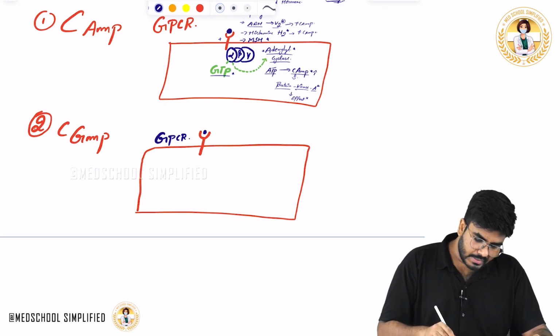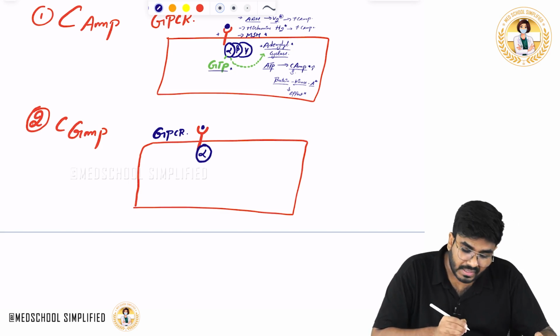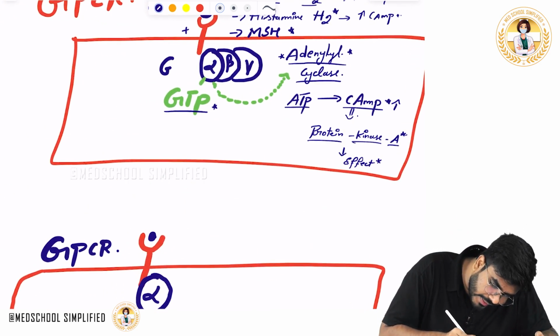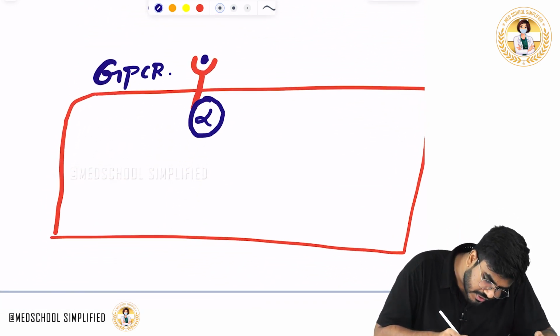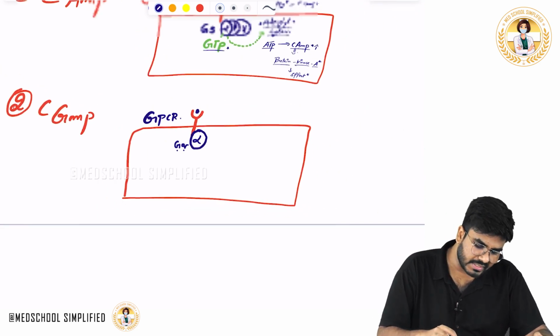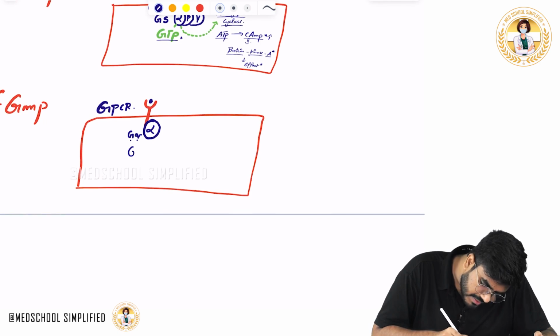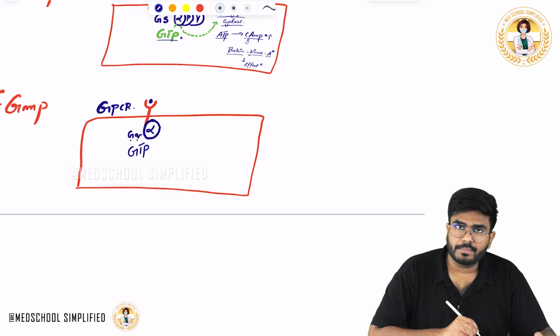What is that? Intracellularly here also an alpha subunit is there, but this alpha subunit is of a different type. In the cyclic AMP system, the alpha subunit is a G stimulatory type. Here the alpha subunit is GQ type. When a ligand comes and binds here, previously GDP was bound, now it is going to be GTP.